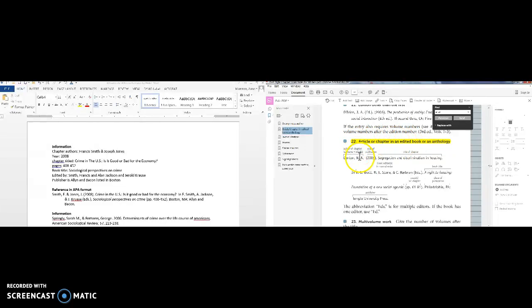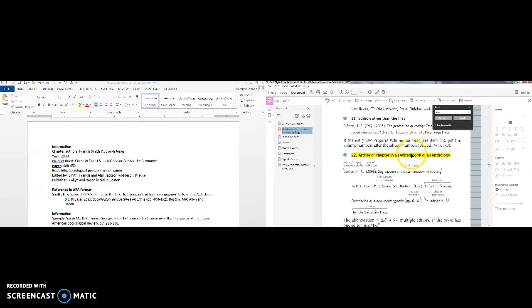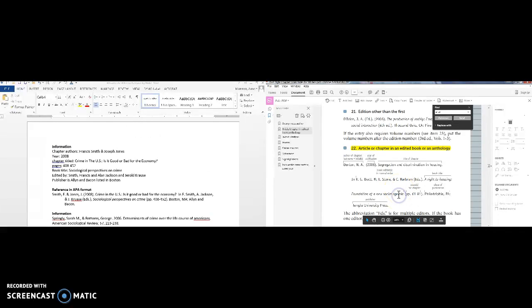It's number 22 in the section on APA references. It's section 64B on page 563 in the APA Rules for Writers guide. So I have this information. Now what I need to do is take this information and put it in the format that APA wants it to be in. So here's the format. The author or authors of the chapter, last name and then initials. We never use first names in APA. Followed by the year of publication in parentheses and a period.